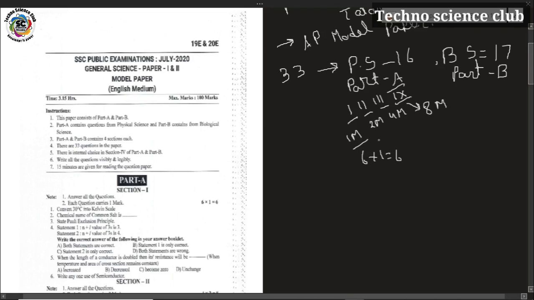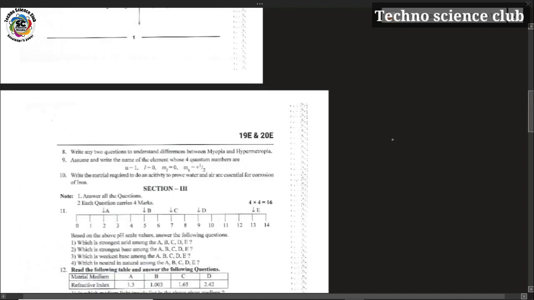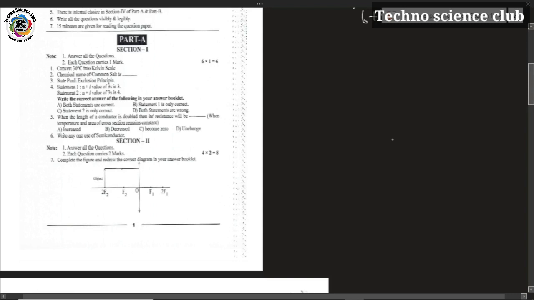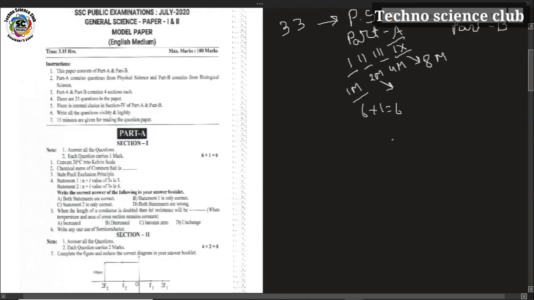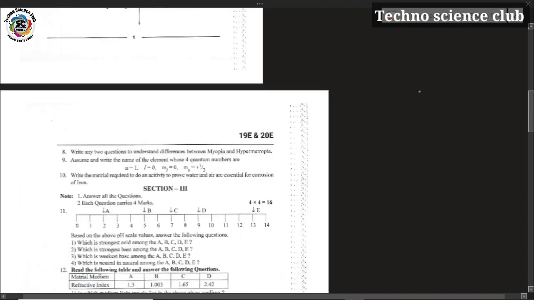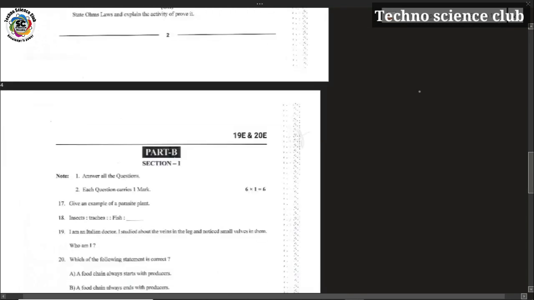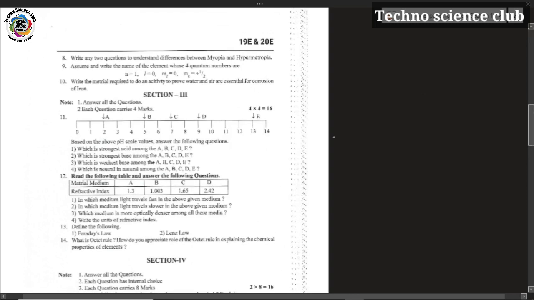In these 4 sections, the total number of questions in section 1 is 6, so 1 into 6 is equal to 6 marks. You can observe that. In section 2, 2 marks questions, a total of 4 questions should be given. 4 into 2 is equal to 8 marks in section 2.